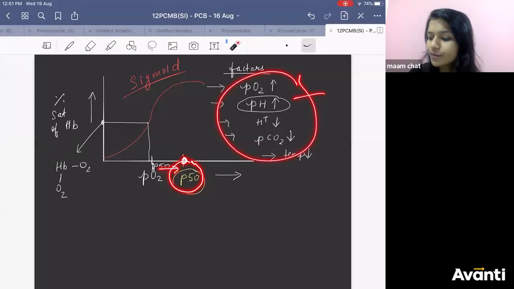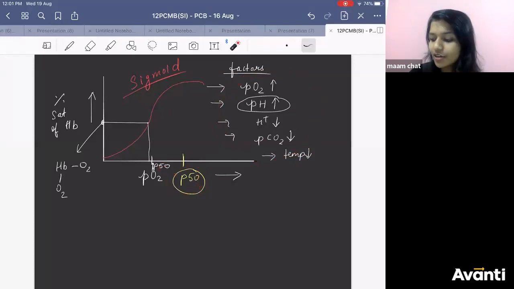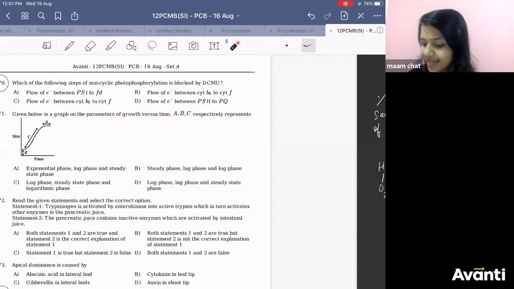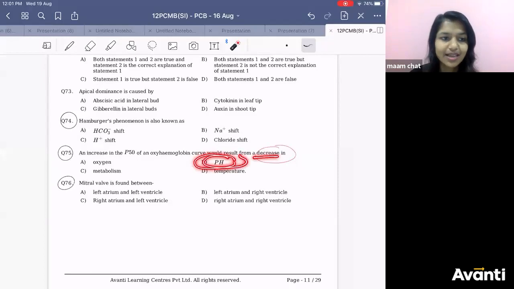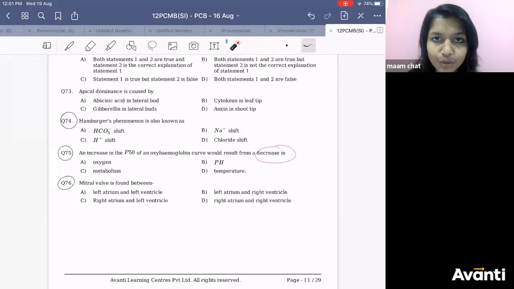Now, go for the options and check which are not getting followed. pH is not getting followed, because there is a decrease in pH, acidity will increase, H plus will increase, and affinity will decrease. That is why you will require more partial pressure of O2 to get the same 50% saturation. ठीक है?